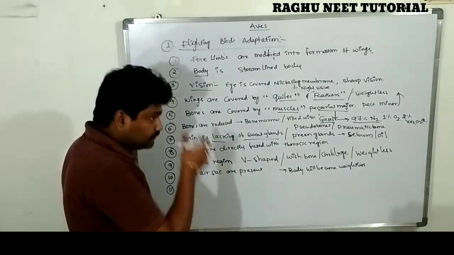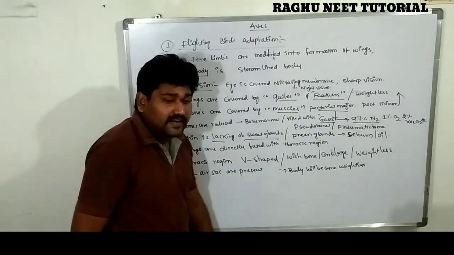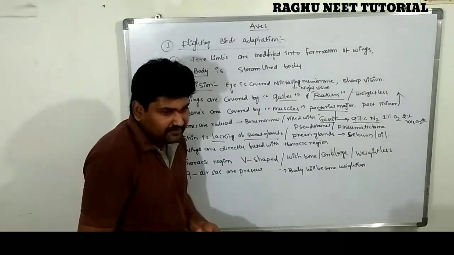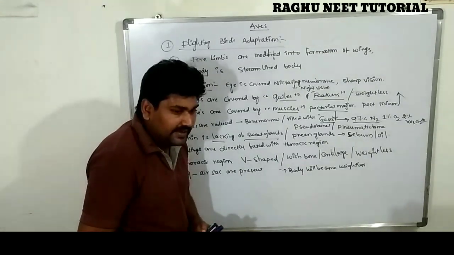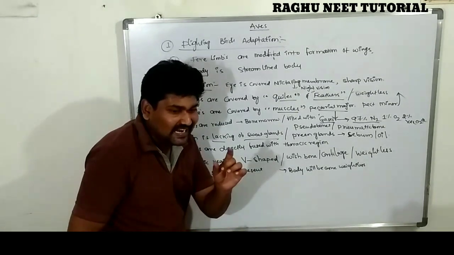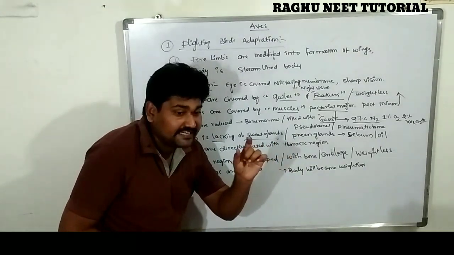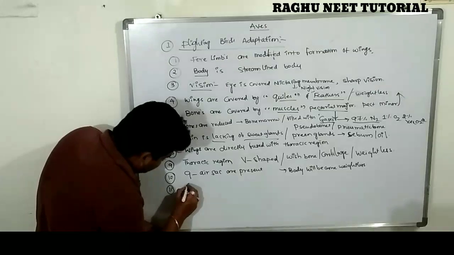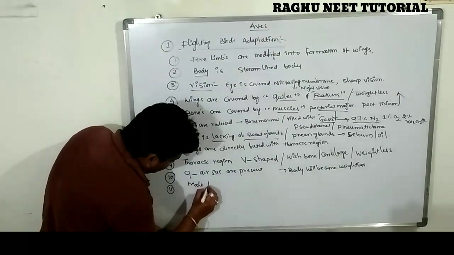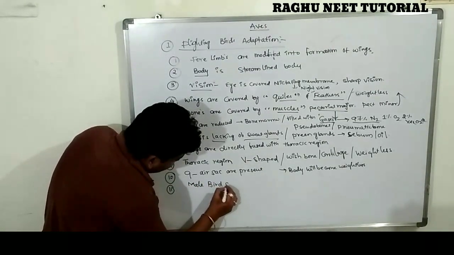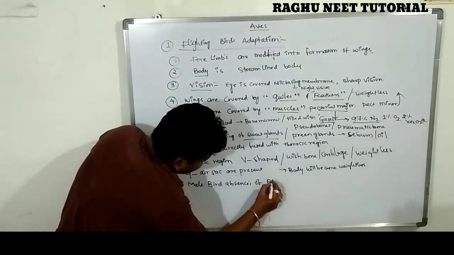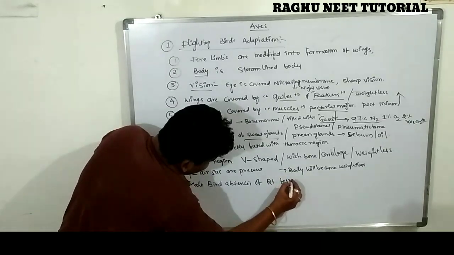And next one. The birds are unisexual individuals. The male birds, very important, lack the right testis.